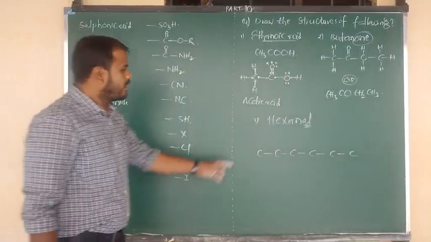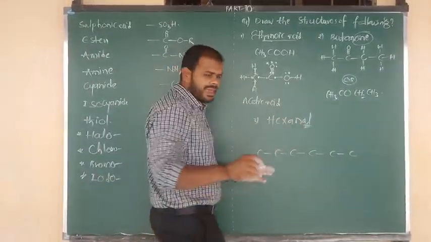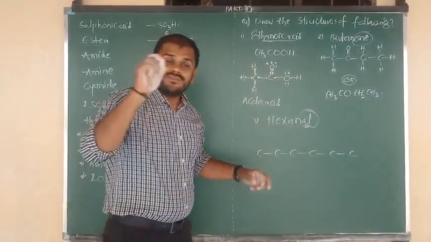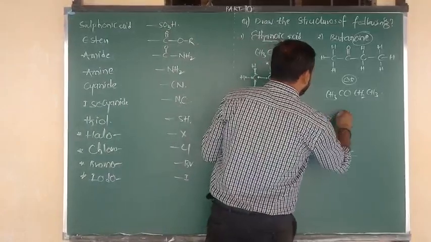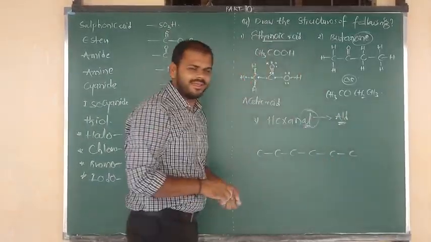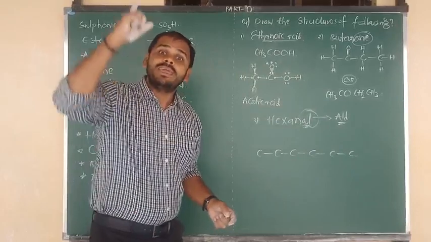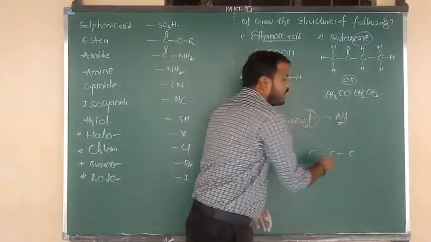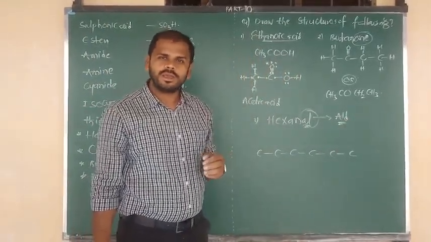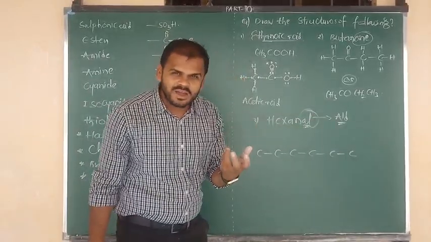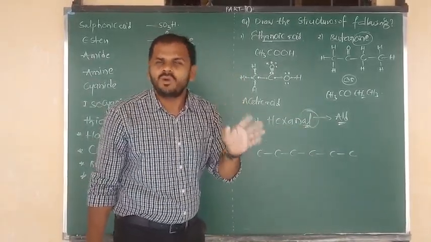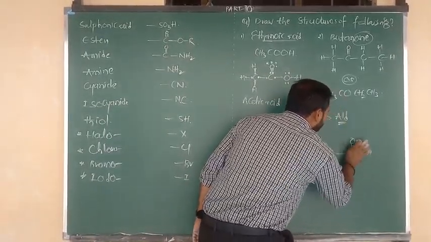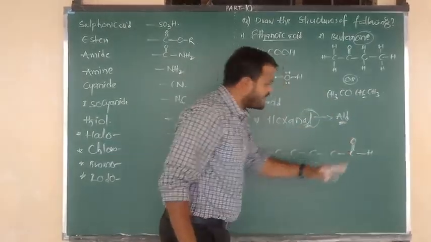I have written 6 carbons. See here, focus. Hexanol: the last letters are al. If the suffix is al, the functional group is aldehyde. Al means aldehyde, and ol means alcohol. You have to focus on that. Now al means aldehyde. What is the formula of aldehyde? CHO, or we can write C double bond O with H, or CHO, as you wish.